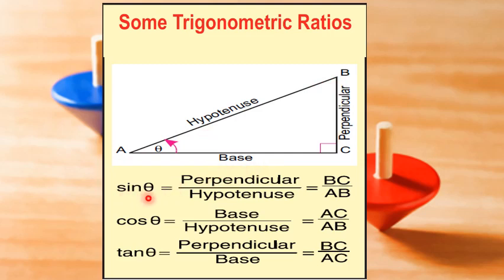Then sine theta is equal to perpendicular over hypotenuse, which means it is a ratio between perpendicular and hypotenuse, and it is equal to BC over AB. Cos theta is equal to base over hypotenuse, which is equal to AC over AB, as base is represented by AC and hypotenuse is represented by AB. In the similar way, tangent theta is equal to perpendicular over base, which is equal to BC over AC, as perpendicular is represented by BC.